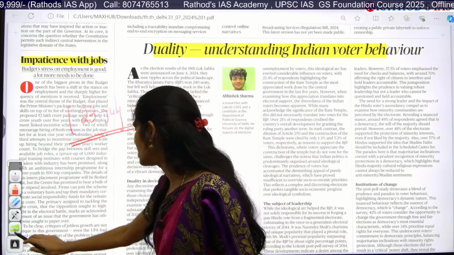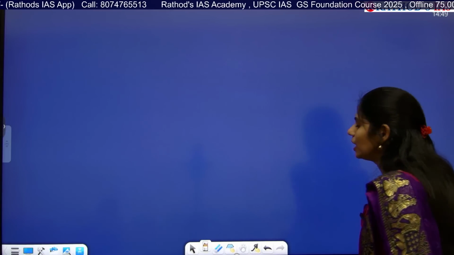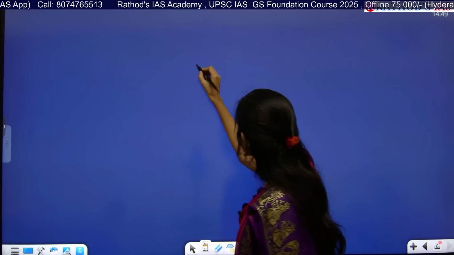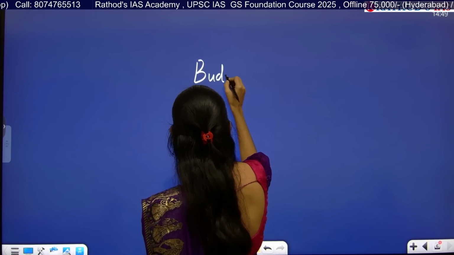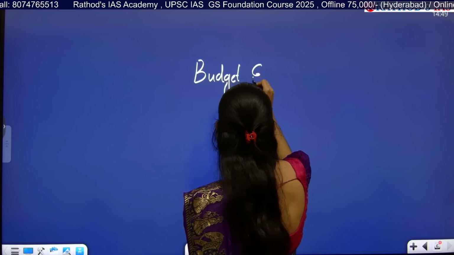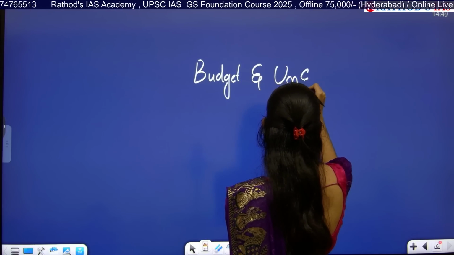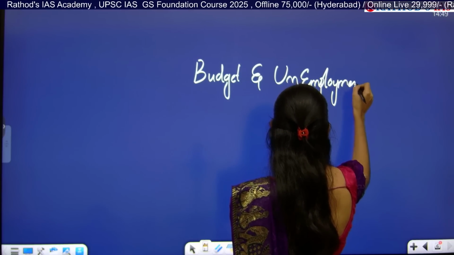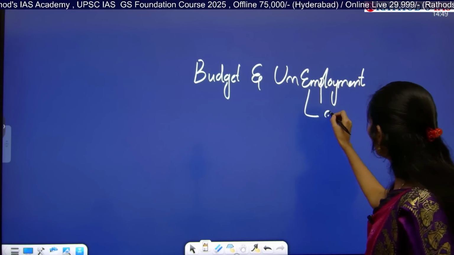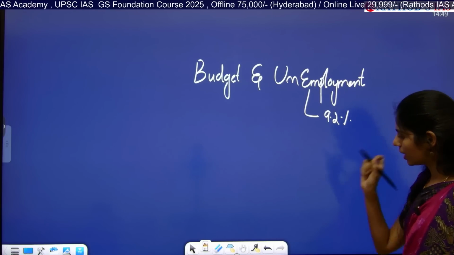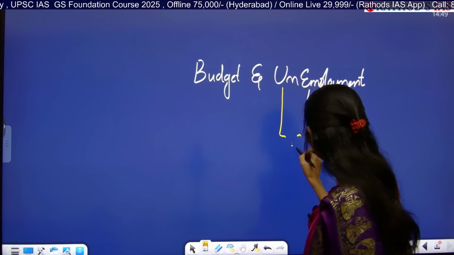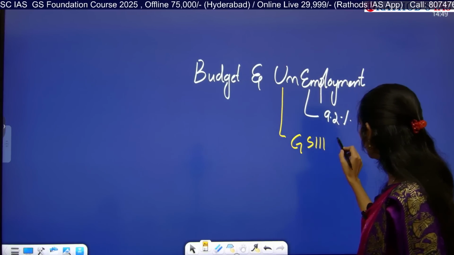Okay, now let us try to recall the things that we already studied in our budget. It is talking about budget and unemployment. So what is the unemployment rate in India? 9.2%. Okay, so from which subject point of view can we read this article? GS Paper 3 under economy.